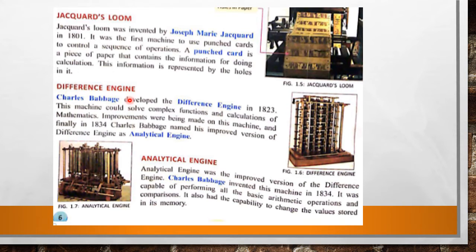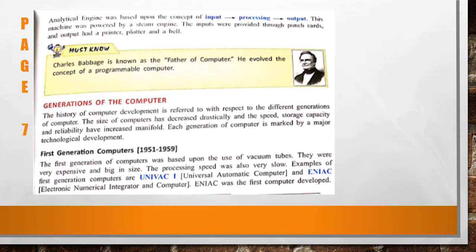As we discussed here earlier, an analytical engine is the improved version of difference engine. Charles Babbage invented this machine in 1834. It was capable of performing all the basic arithmetic operations and comparison. It also had a capability to change the values stored in its memory. So this is the analytical engine. Page number 7. Analytical engine.